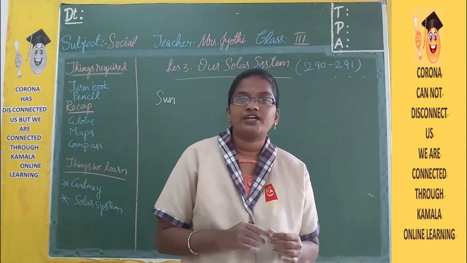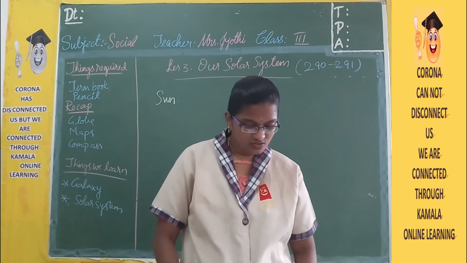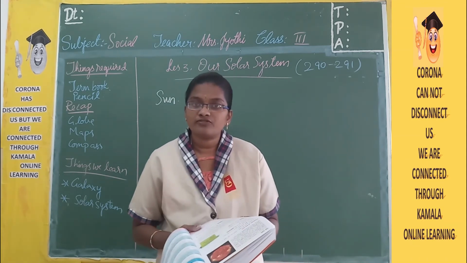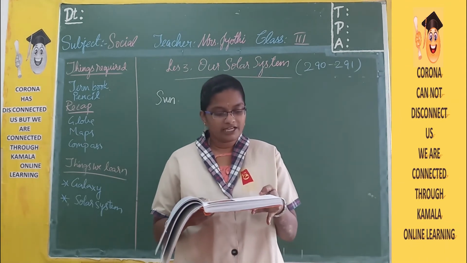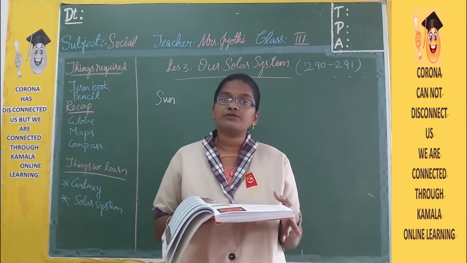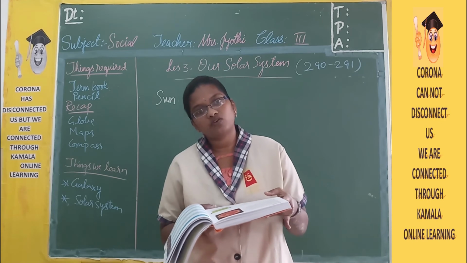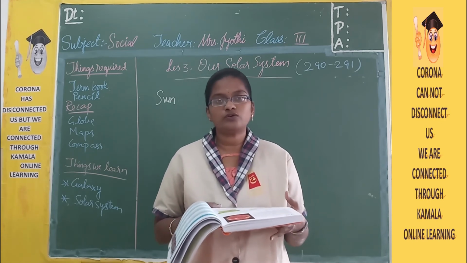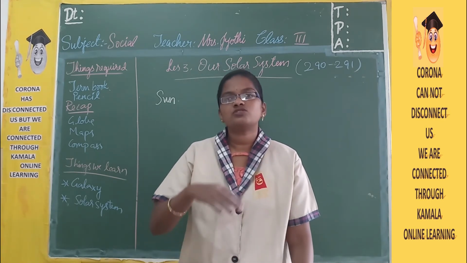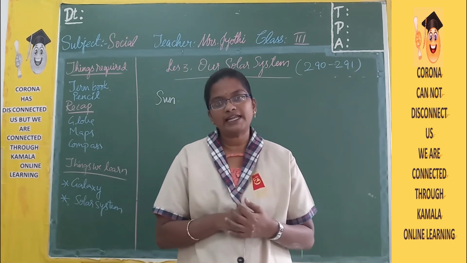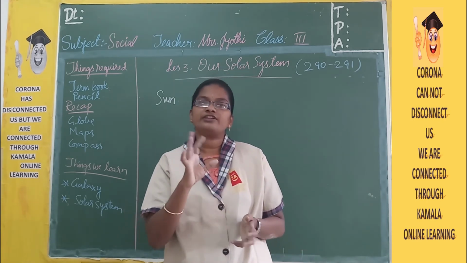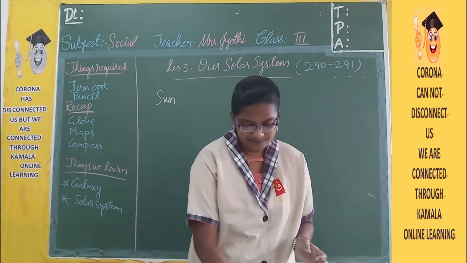It's going to provide us heat and light. It's going to help the plants to prepare food. It's going to give us vitamin D, and it will help us kill the germs, and it will help in the water cycle and to dry our clothes, and with the help of solar panels we generate electricity. Like this, there are different uses of the sun.